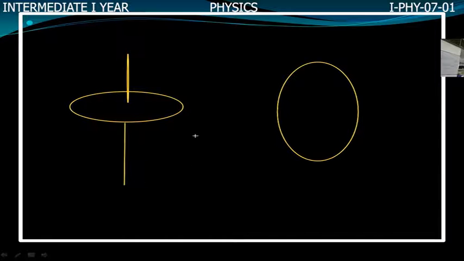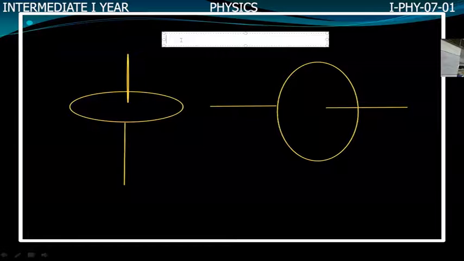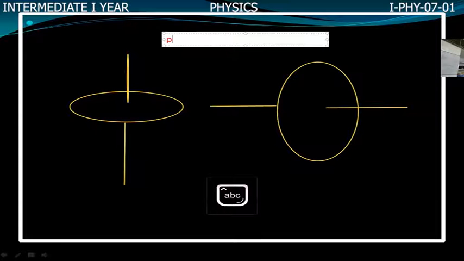No, it is also pure rotatory motion. Here the body is moving.